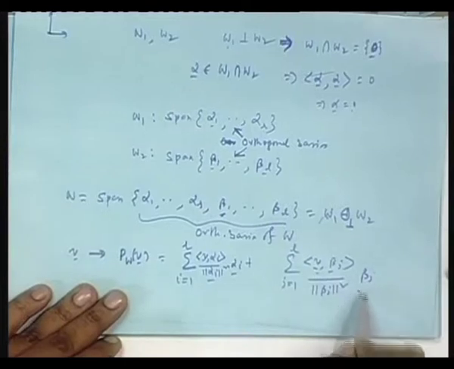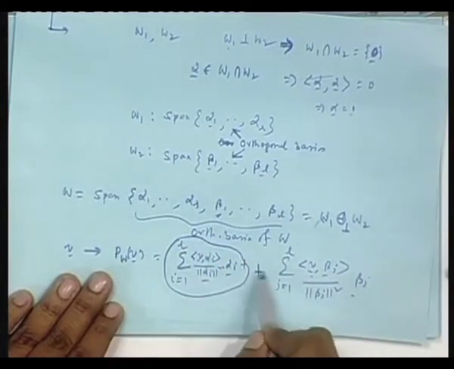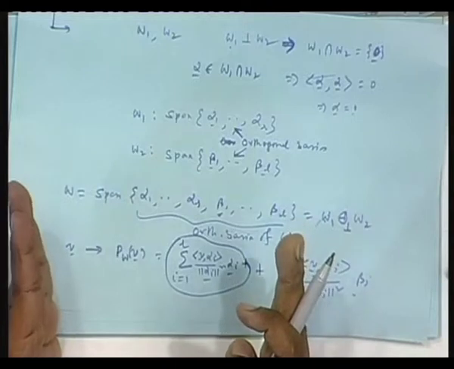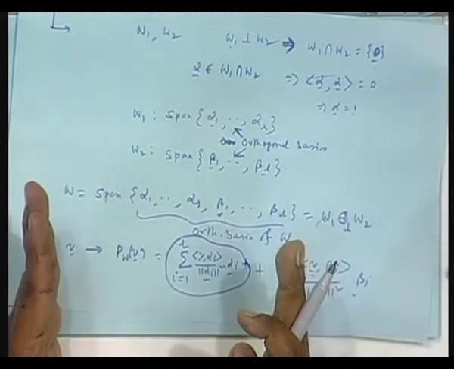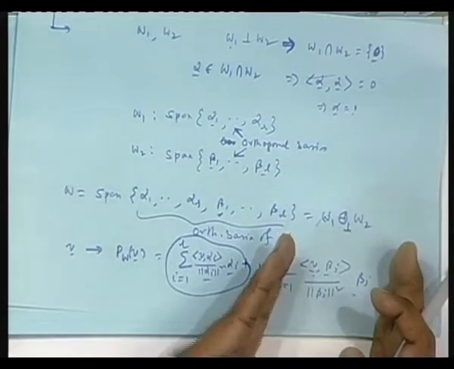this is the projection. But you see the beauty, what is this component? This is the projection of V only on W1, the orthogonal projection of V on W1. What is this? The orthogonal projection of V on W2.